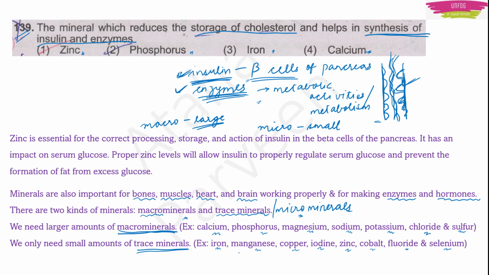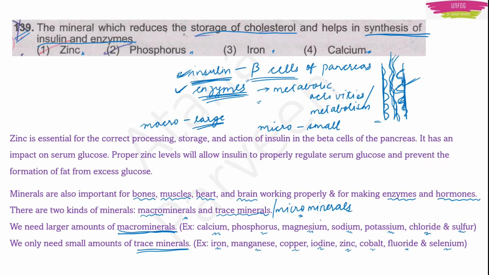Now how questions can be asked is, he'll say identify the macro mineral and give some 4 options. He'll give copper, iodide, cobalt and sulfur. But we know that sulfur is the macro mineral, so that should be the right answer. Or he'll ask identify which one is the micro mineral, and he'll give 3 wrong options and 1 correct option. Then you have to find out the right answer.